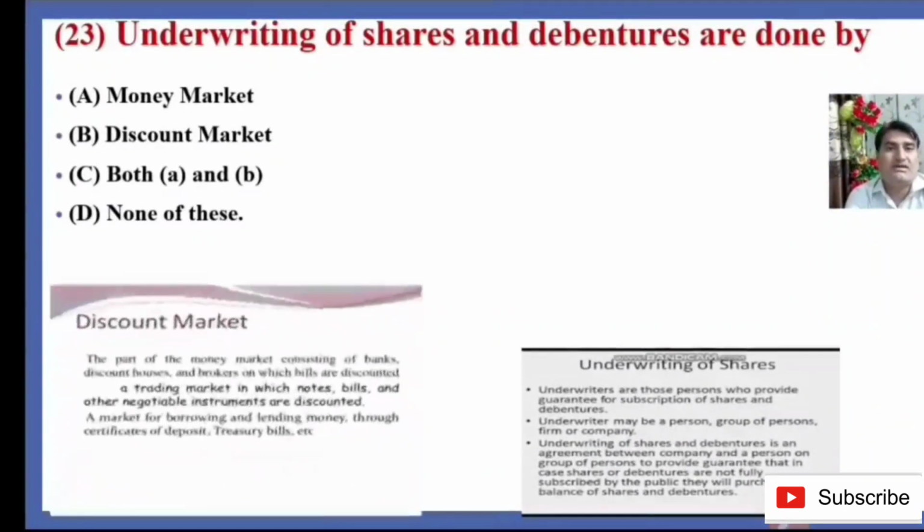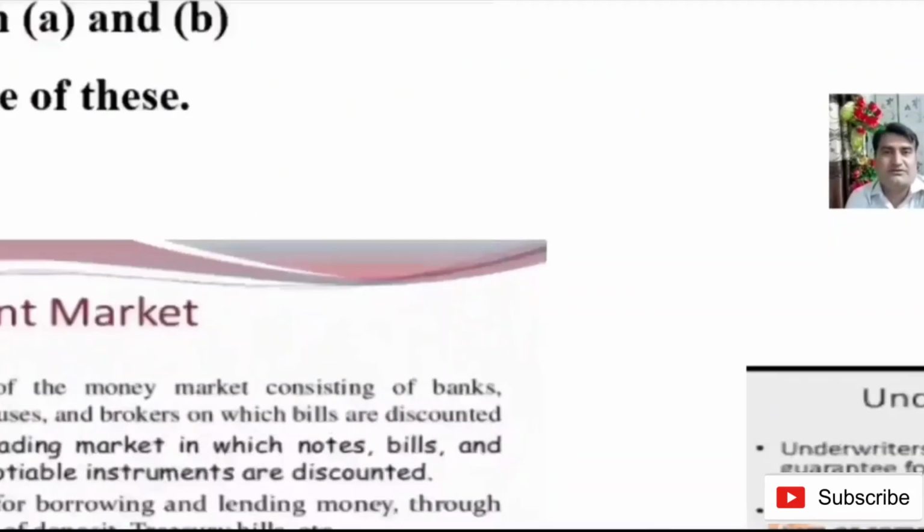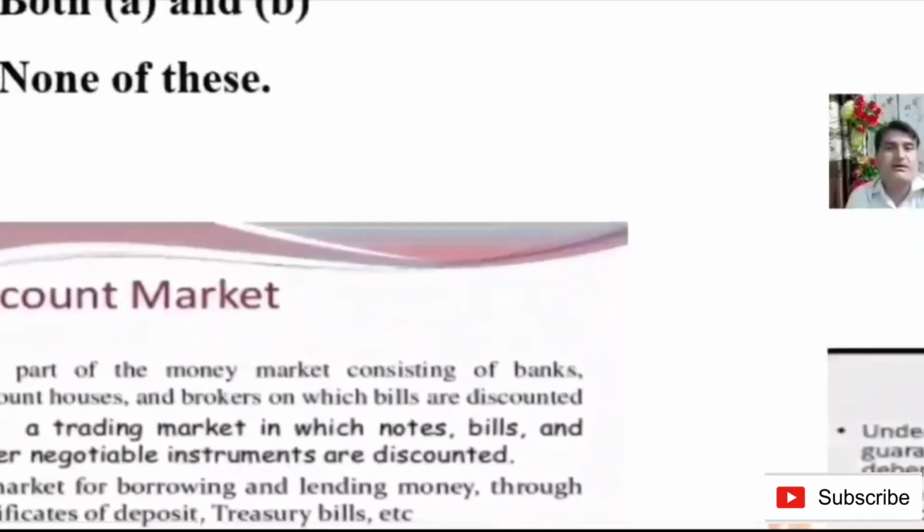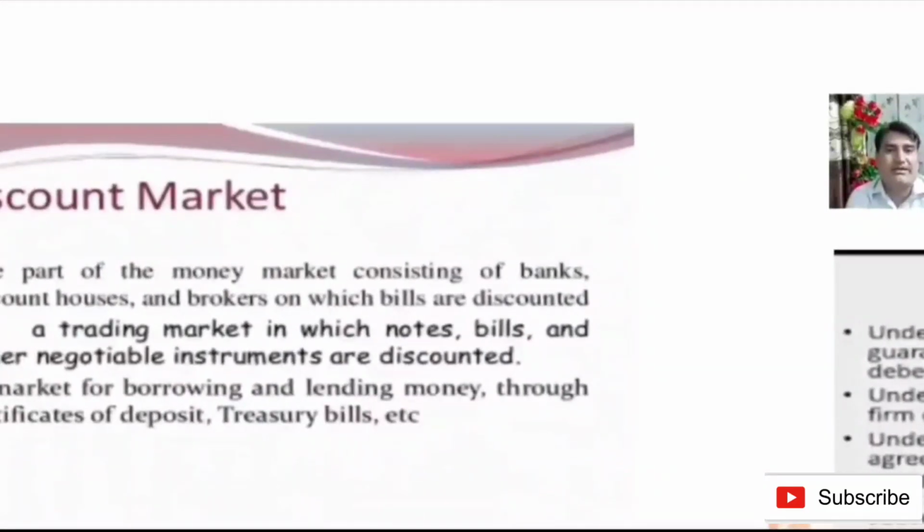Now we must learn what is the discount market before selecting the right answer. So discount market is the part of money market consisting of banks, discount houses and brokers on which bills are discounted. A trading market in which notes, bills and other negotiable instruments are discounted.